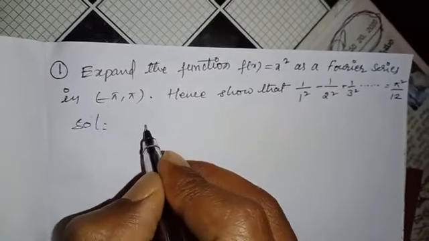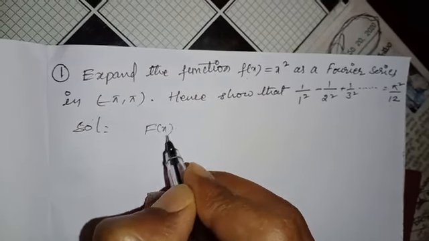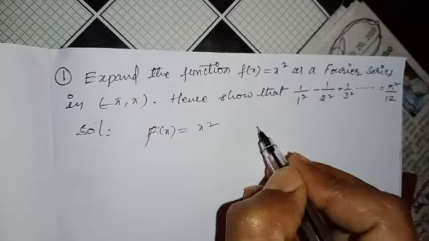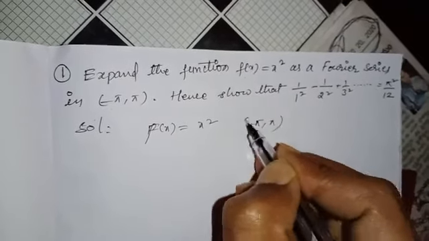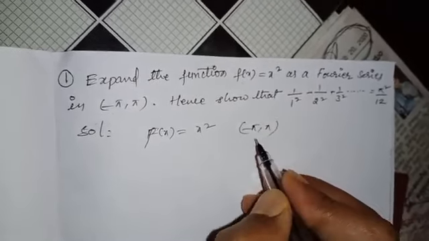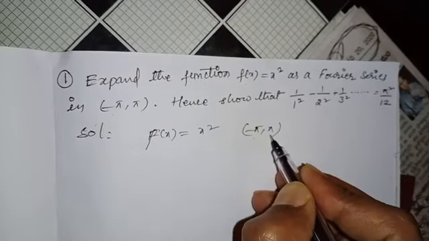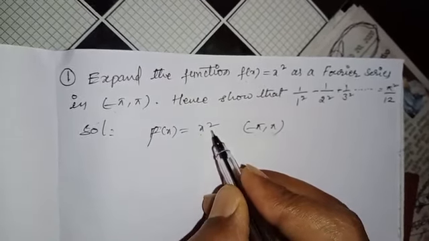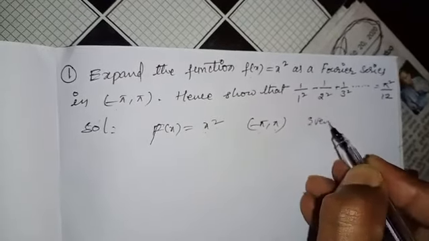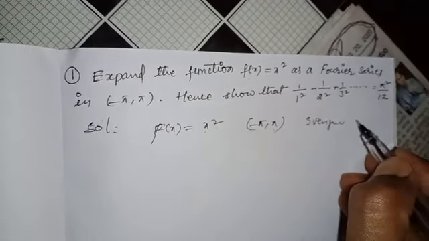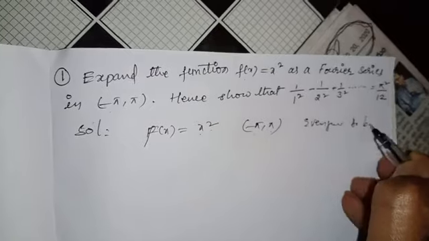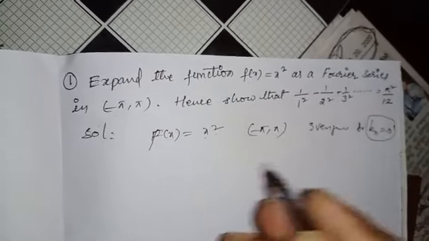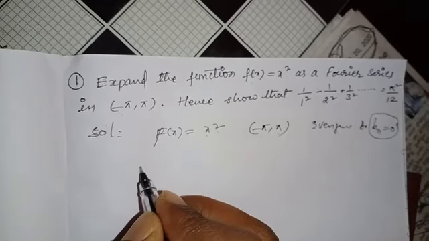Solution. First of all, f(x) = x², and the limits are negative π to positive π. See here the limits are symmetric. Next, f(x) = x² means it is an even function. So bn = 0. Just find only a0 and an.